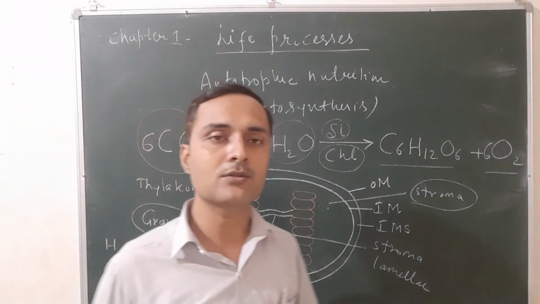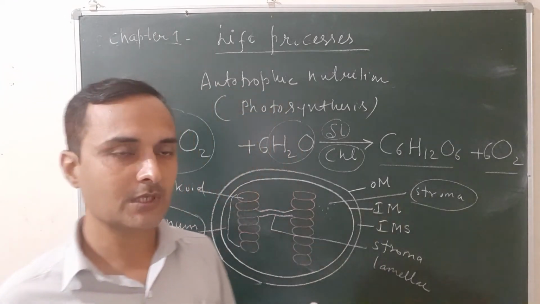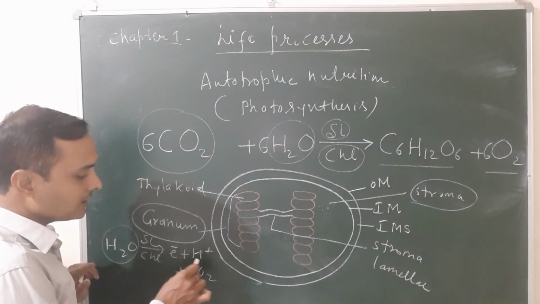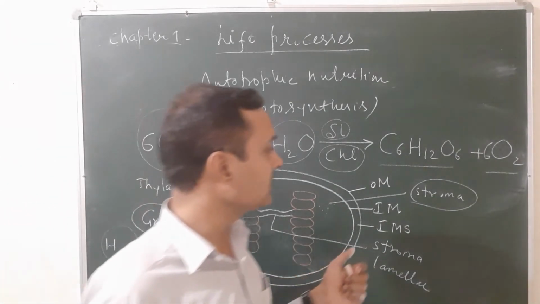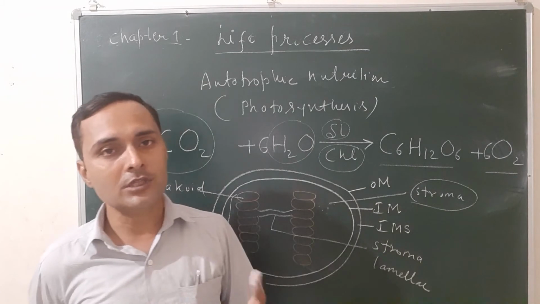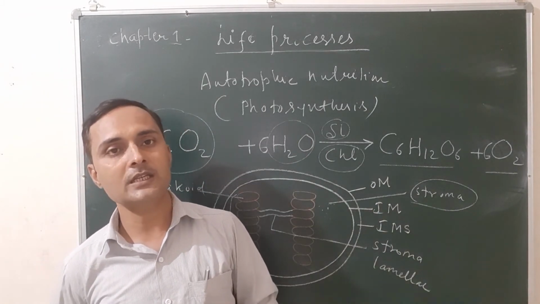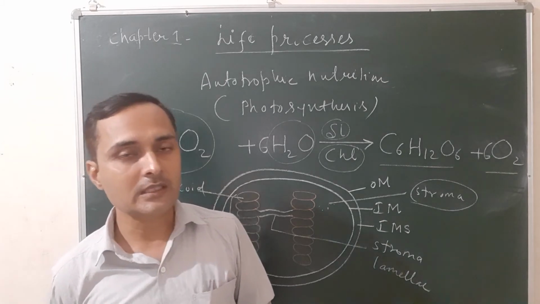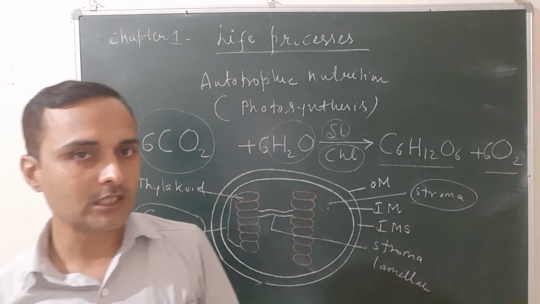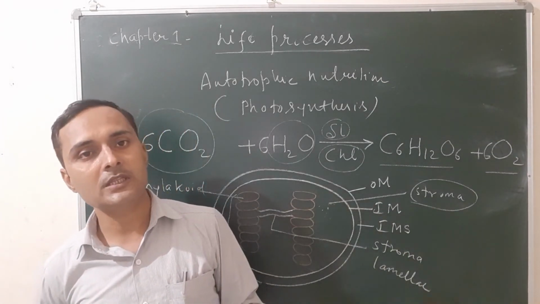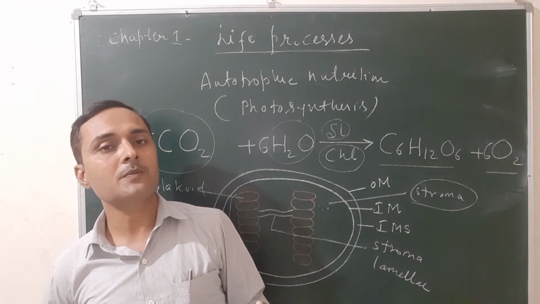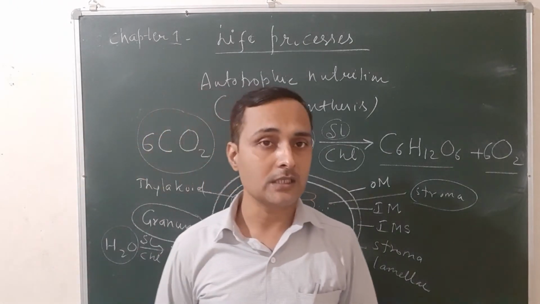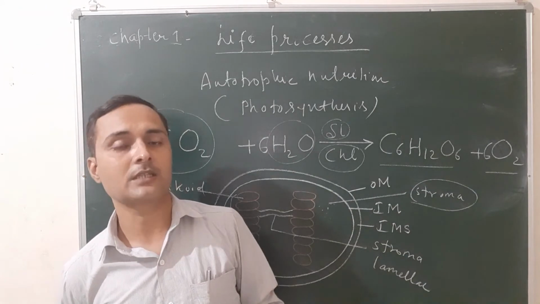This oxygen gas is the source of respiration for all living items. And here oxidation of water takes place because hydrogen is lost. And in dark reaction, the atmospheric CO2 is reduced into carbohydrates. So we can say that photosynthesis is an example of redox reaction. Why? Because in this process the oxidation of water takes place, and in this process there is a reduction of CO2. So photosynthesis is an example of redox reaction, oxidation reduction reaction.